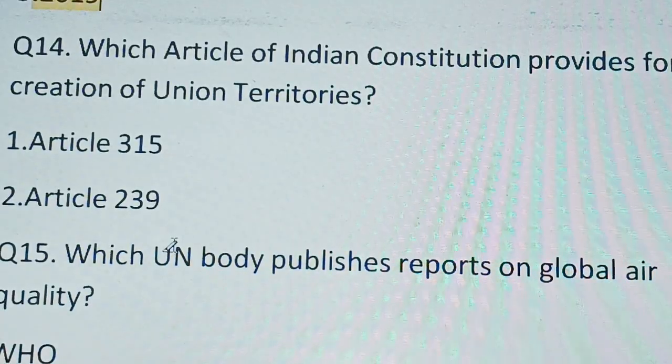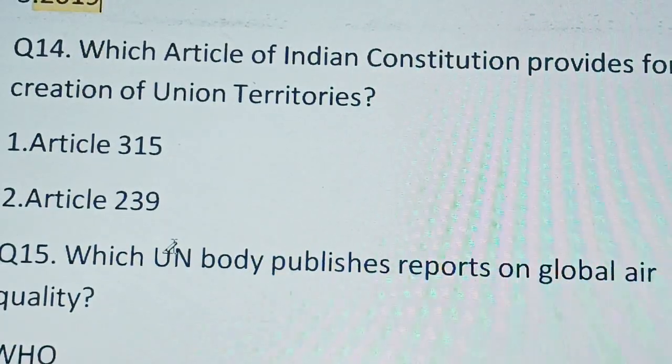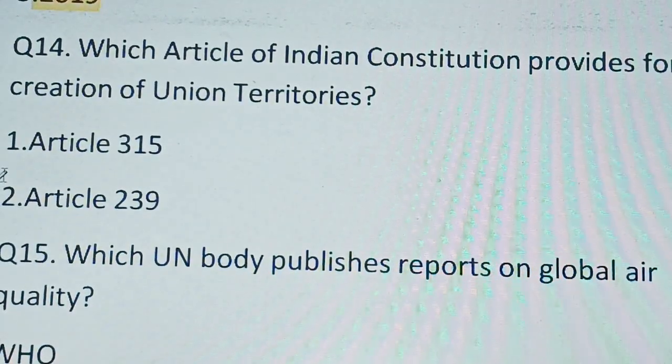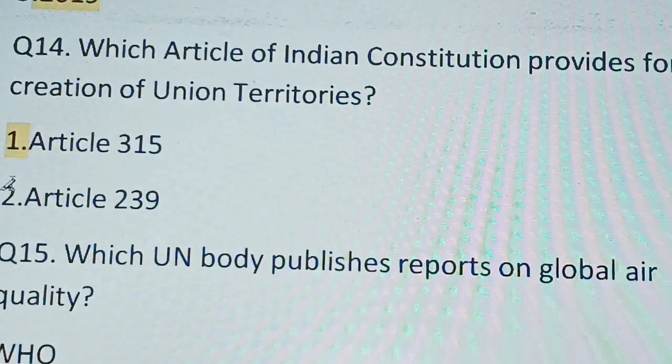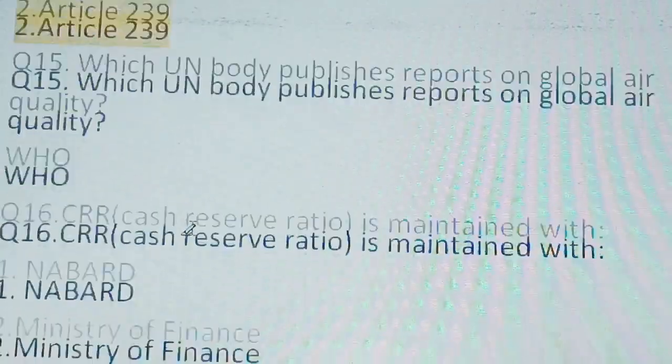So the answer will be the second, that is article 239. This will be the correct option.